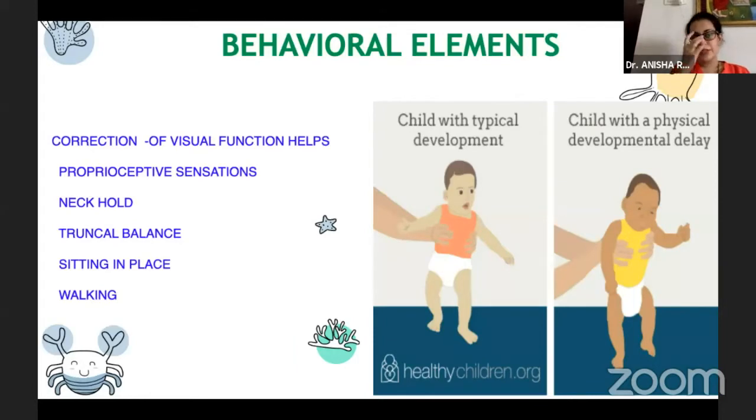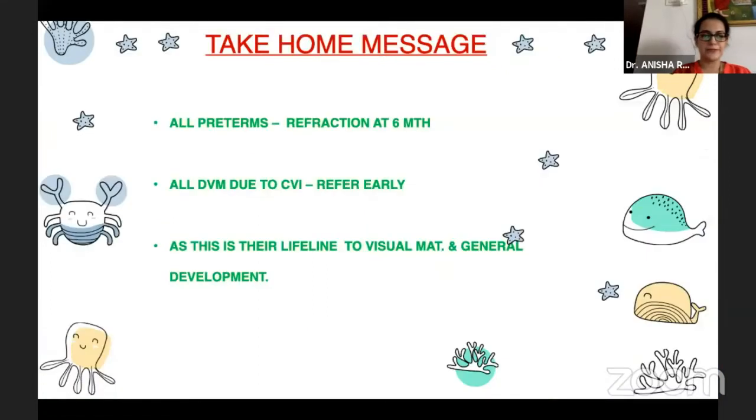Behavioral elements in developmental children help in the correction of visual functions and in proprioceptive sensations. Neck holding, truncal balance, sitting in place, and walking are the important elements which are supposed to be seen. The take-home message is all preterms need to have a refraction at 6 months of age. All delayed visual maturation children due to CVI need to be referred early. And all of this in their lifeline is very important for their visual maturation and development.